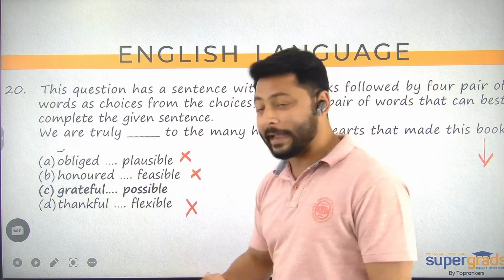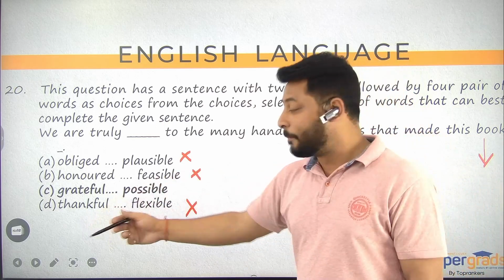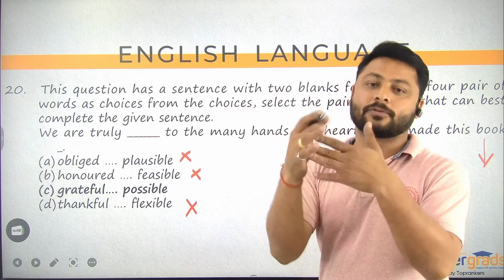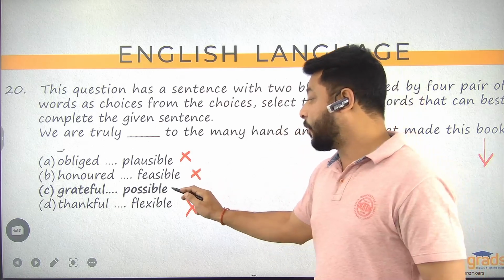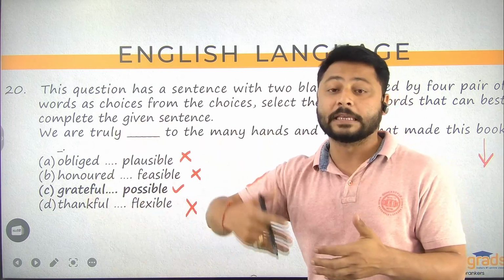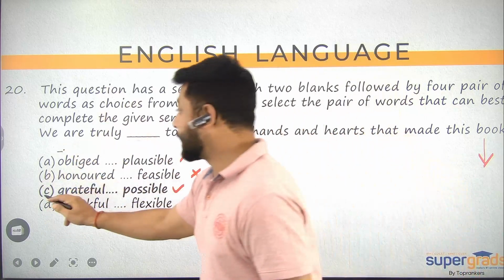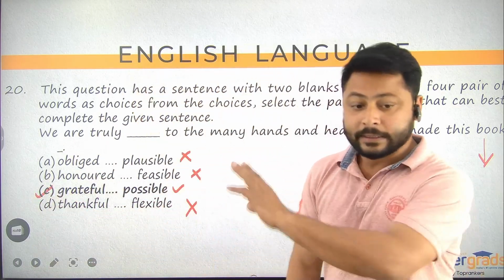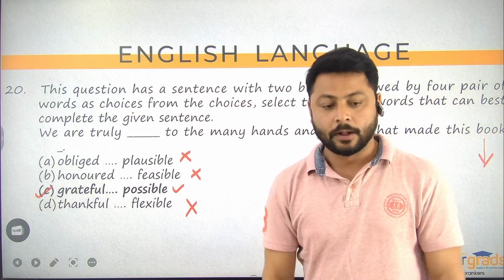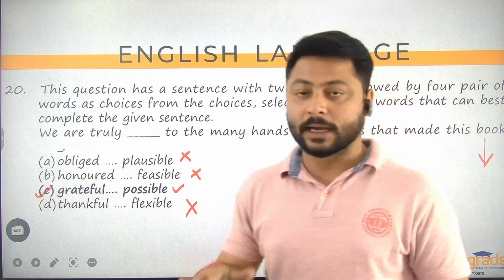Flexible book, so again flexible book बनाना, यानी flexible book तभी भी चलो हो भी जाता कि book flexible है, आप उसको इस सेंस में बात कर रहे हो, मगर possible मतलब we could not have written this book without the help of these many people. All right, so that sense is created in C, Calcutta. That's why for question number 20, correct answer is C, Calcutta. Right. So question number 20 तक हम लोग पहुंच चुके हैं.